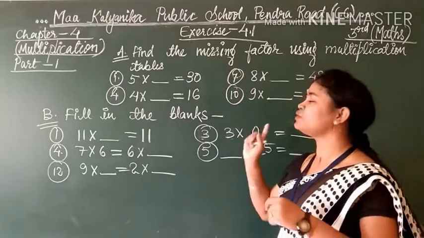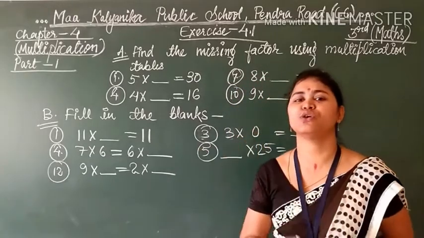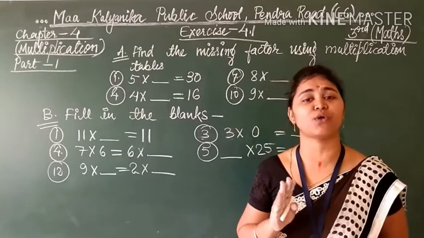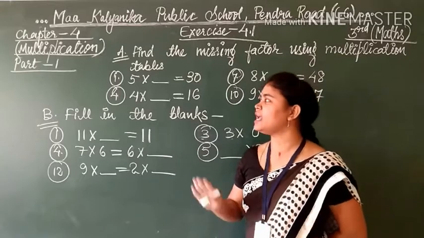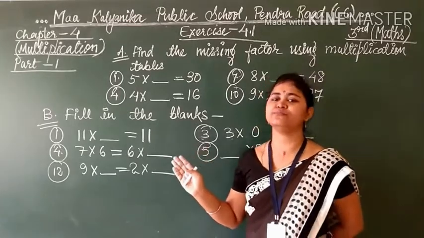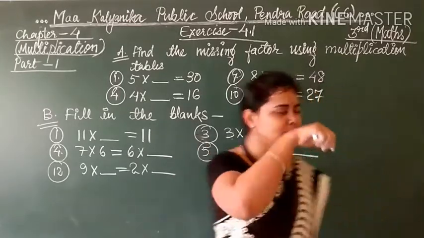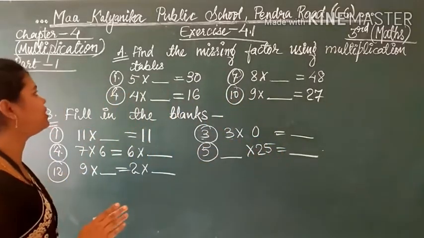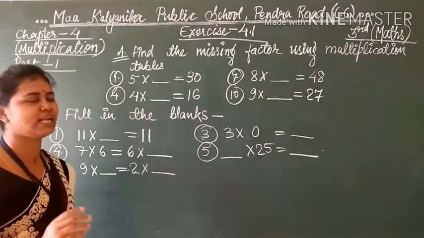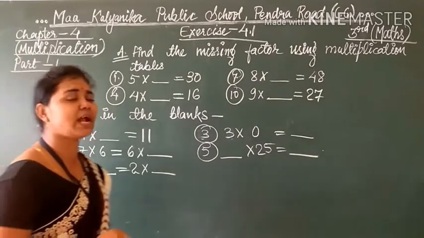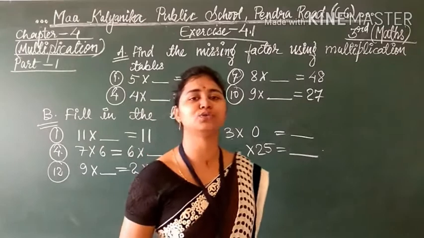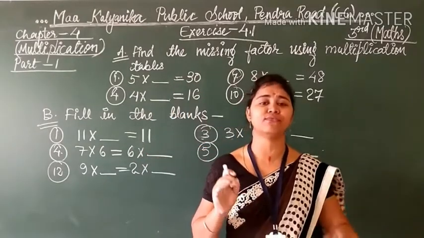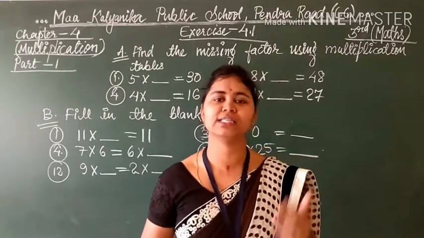So students, do one thing. We are moving to exercise 4.1. Please learn the tables properly from 2 to 20. Now we are going to start chapter 4, multiplication. See here in exercise 4.1, 2 questions are given which I will tell you one by one. Before starting this, I am going to tell you some facts about multiplication.